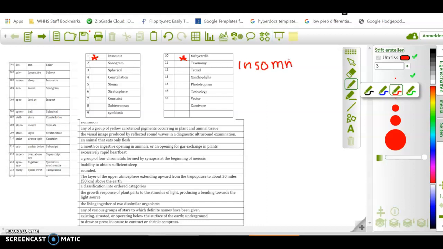If you look at the list, you'll see that one of the words is somna. And somna is right here. And somna means sleep. So in means no or lack of, and somnia means sleep. So insomnia means a lack of sleep or no sleep.